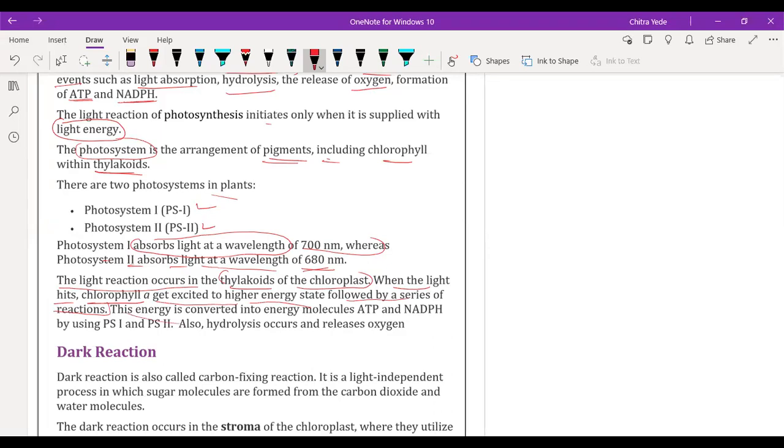In this, the energy is converted into energy molecules in the form of ATP and NADPH. So ATP and NADPH are the energy rich molecules. By using PS1 and PS2, photolysis also occurs and releases oxygen. So the main function of the plant is to absorb carbon dioxide and to release oxygen gas.